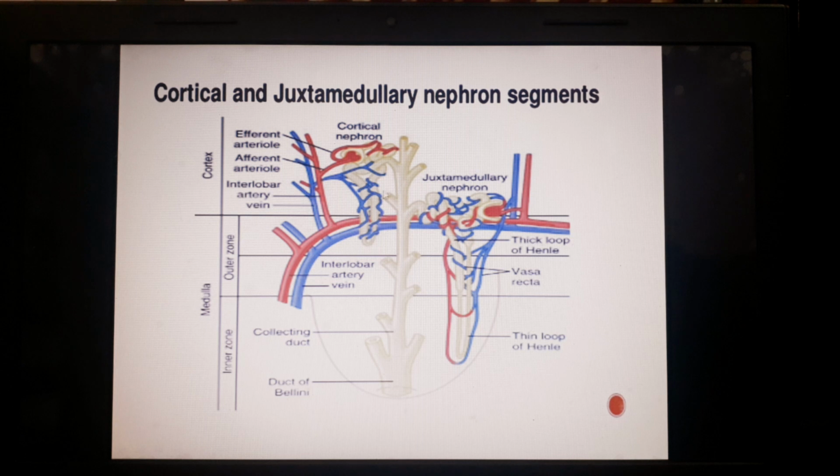basically these cortical nephrons are related with the filtration and the formation of urine, the filtration process, and these long loops are involved with the concentration and reabsorption of the urine from the filtrate. So here you can see the division of this also. Ultimately there is a formation of collecting duct and duct of Bellini.